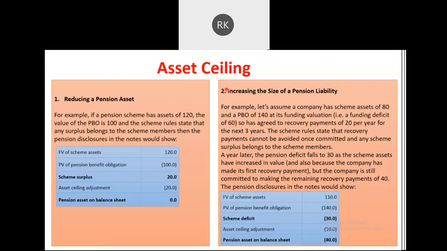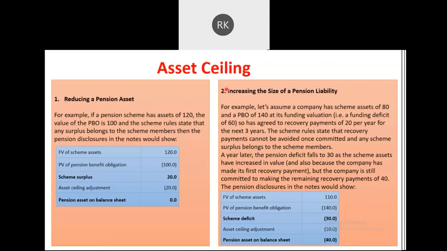So do you think this 20,000 rupees, which is in excess of my liability, is something which is controlled by the employer? It might happen that as per the statutory requirement or the law prevailing in your country, any surplus will belong to the employees. That is, the employer won't have any right over the surplus. So whenever you don't have any right over the surplus, obviously you are not supposed to recognize that surplus in your books of accounts or balance sheet.